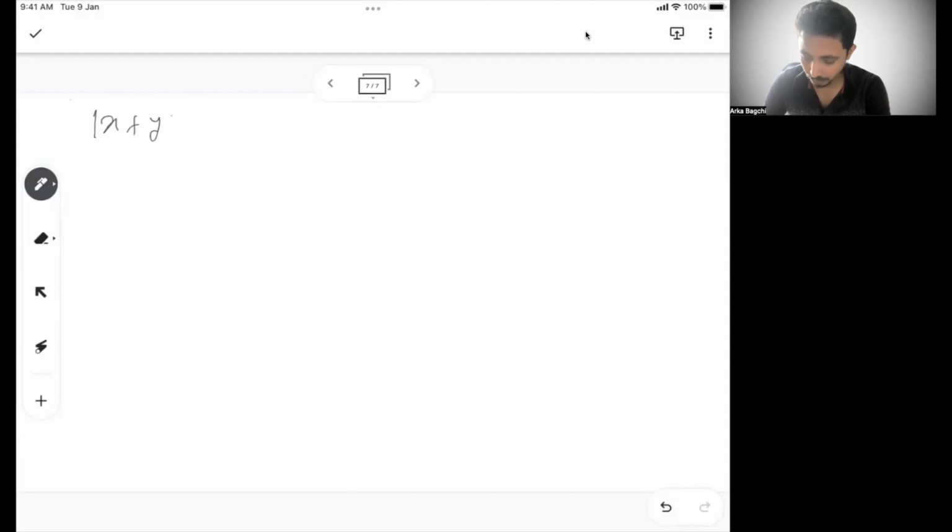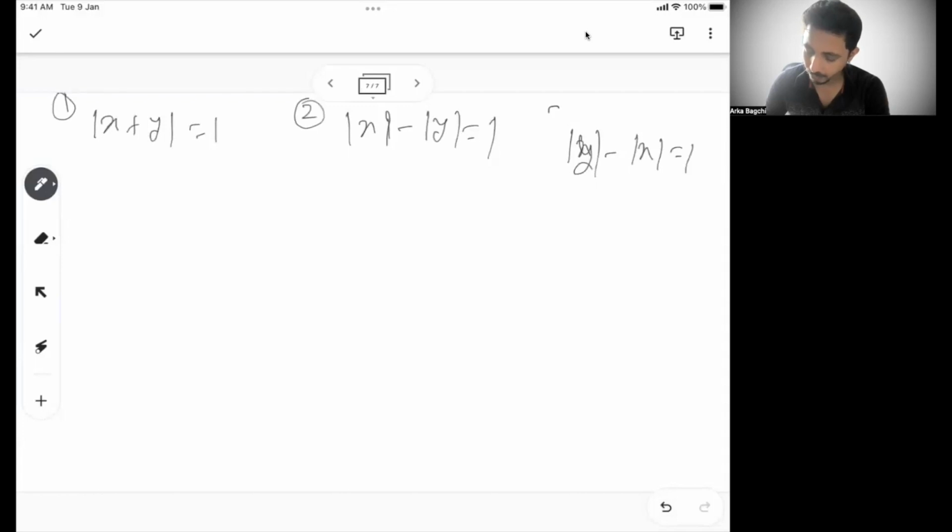Mod x plus mod y equal to 1. This is one type. Let's say mod x minus mod y equal to 1. This is another type. Say mod y minus mod x equal to 1. That is another type. There are 3 types of problem or 3 types of graph we will see now. So let's start with this first one. So mod x plus mod y is equal to 1.